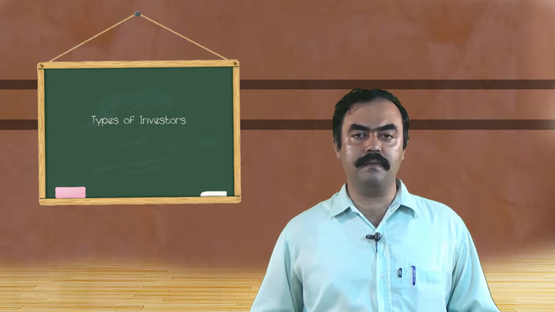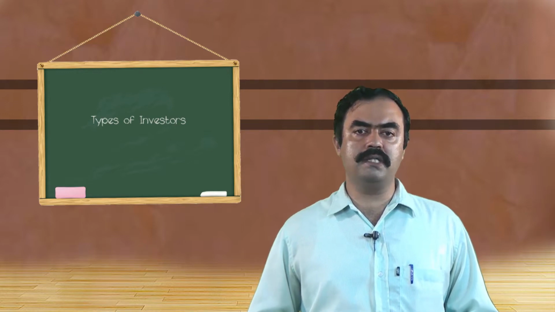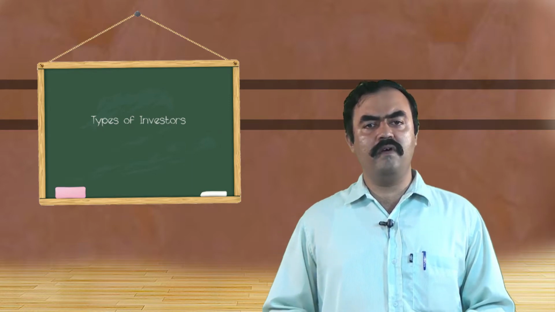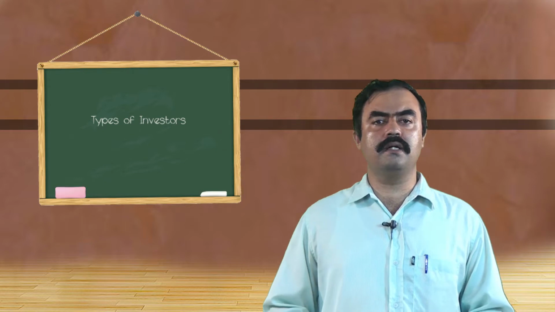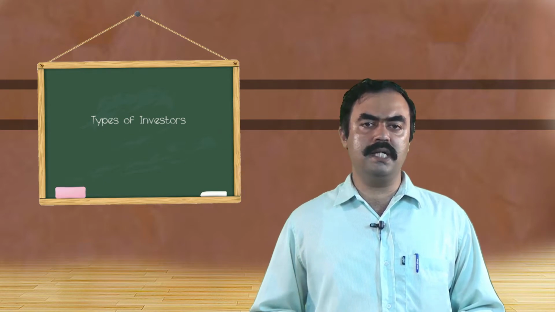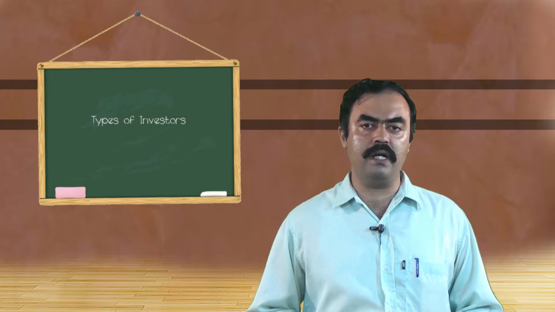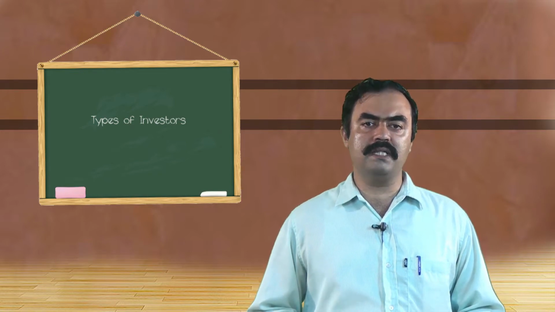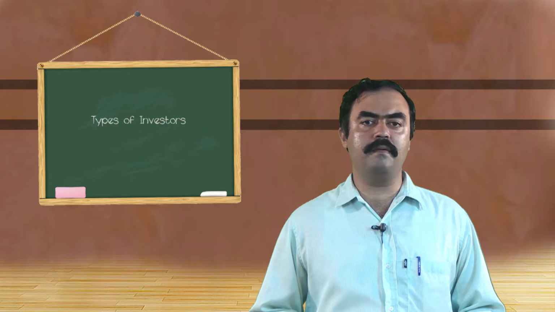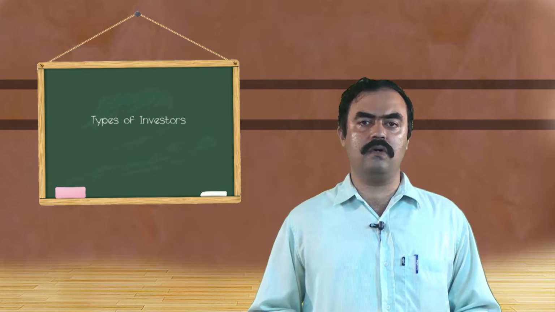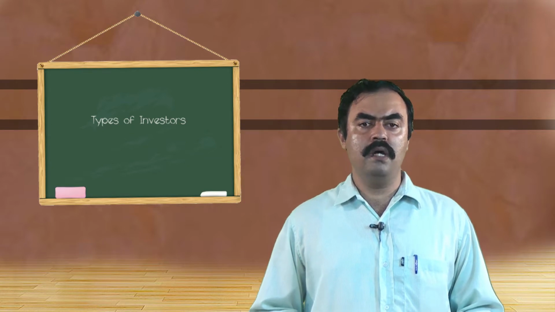The second type is the moderate investors. Moderate investors are just like 50-50. They want to take 50% risk and 50% they want to care for their investments. So, these are partial risk takers. On one side they prefer to keep their funds safe. On the other side, they aim for growth of their funds or growth of their money. So, again, they prefer partial risk taking.